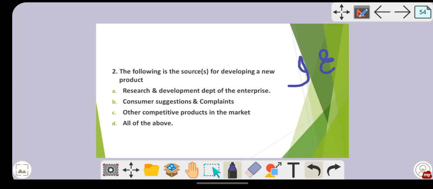So first we'll read the options. Research and development department of the enterprise: yes, it is an internal source. Then consumer suggestions and complaints: if you find the word consumer, then it is your external source. Then other competitive products in the market: this is also your external source. So what will be the answer for this particular question? It will be option D, all of the above. All of them are sources for developing a new product.